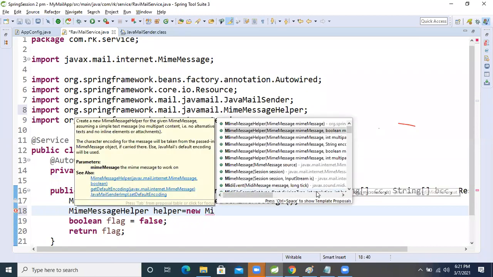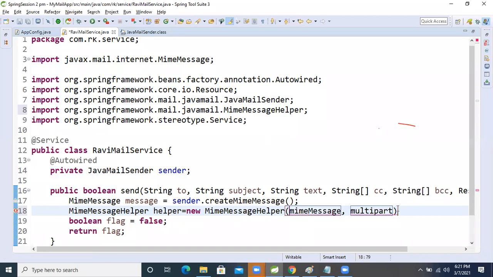We will take the two-argument overloaded constructor. In the first one we will pass this message. Then for these two properties we will take true or false, and I will tell in which situation. If we are taking the file attachment, then this one will be true, and this one will be true. Control Shift O. Why is this giving the error?